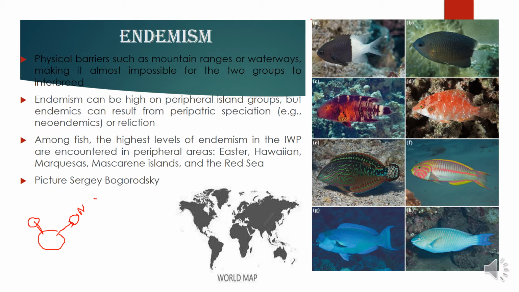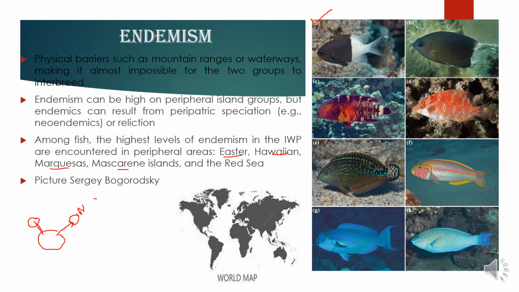These pictures are those of the endemic fishes in the Red Sea. However, many types of endemism are found in fishes, especially fishes around the Easter Islands, along the Hawaiian Islands, as well as the Marquesas Islands in the Pacific, and the Mascarene Islands in the Indian Ocean, very close to Mauritius.